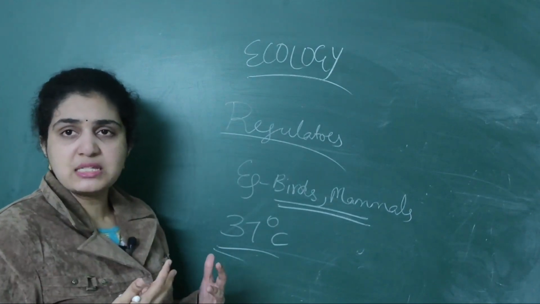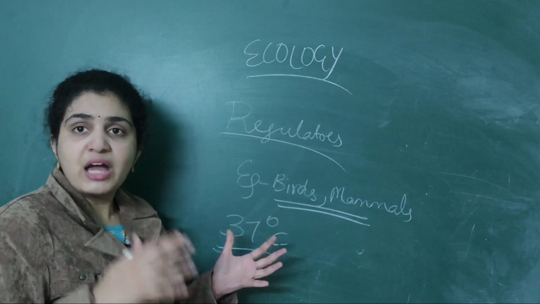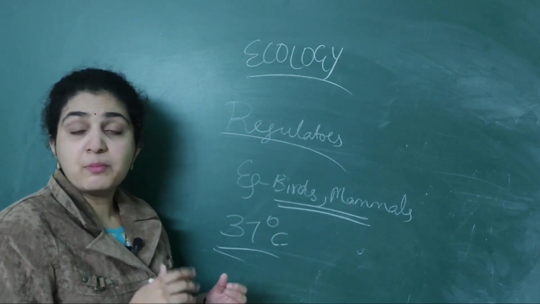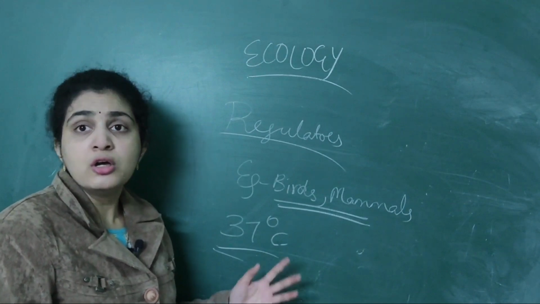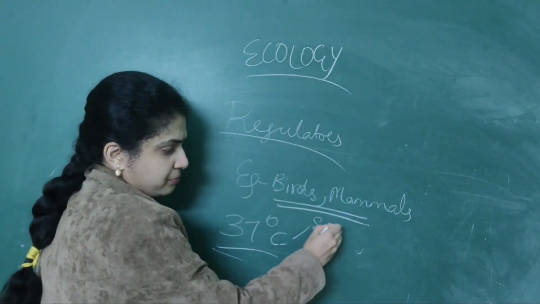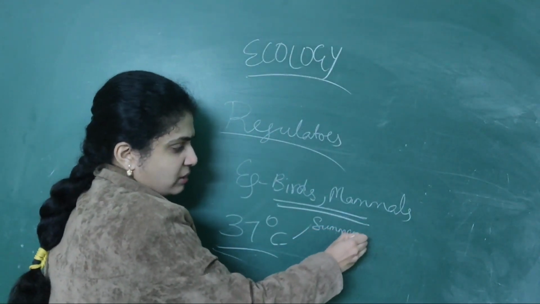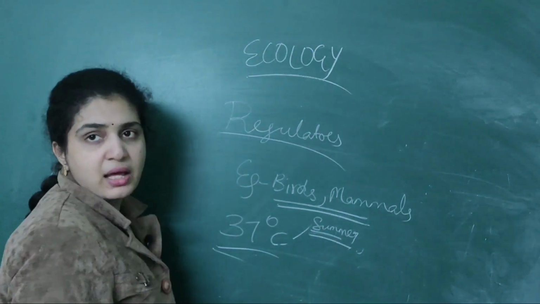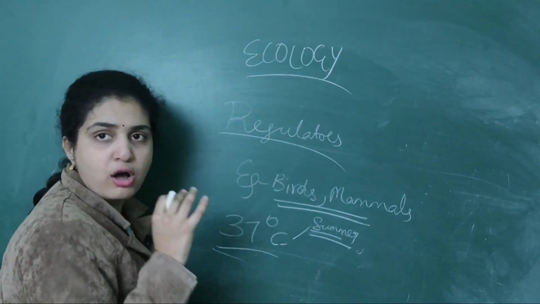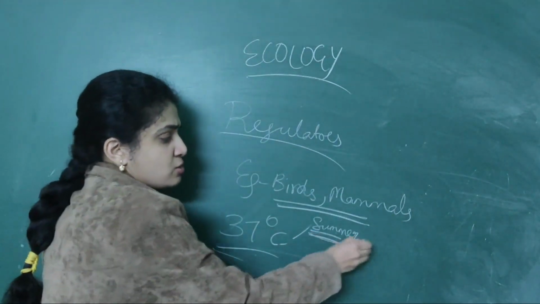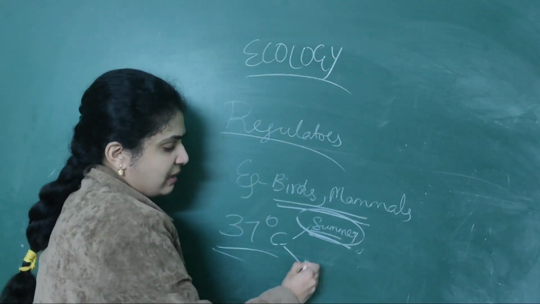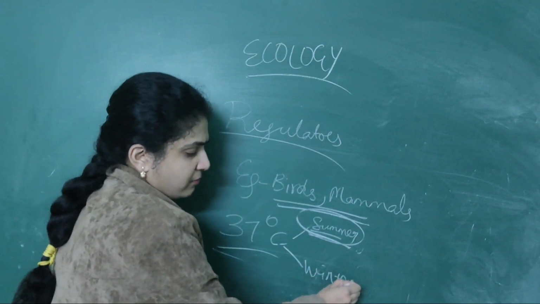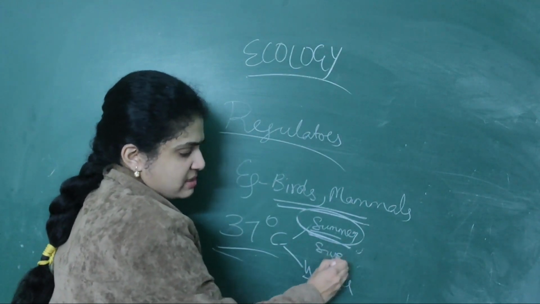Severe sweating will be seen. So we are able to bring down the body temperature to 37 degrees, though outside it is 50 degrees also. So in summer, when it is above 37 degrees, we are able to maintain the constant temperature, right?